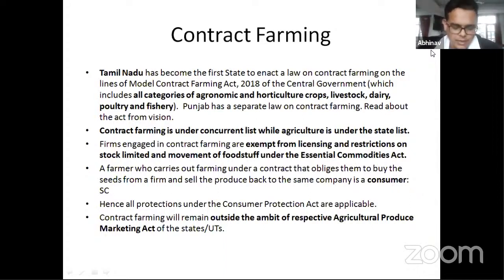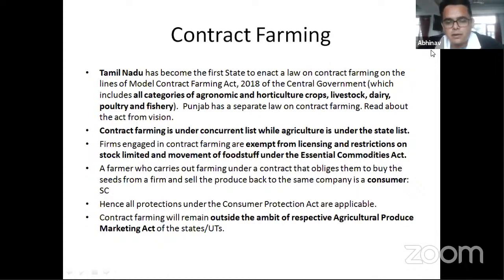Now, another very interesting thing that the Supreme Court has done. Mostly in contract farming, if I as a company engage some farmers, then I would obviously want those farmers to produce a certain kind of fruit or food, right? Because that food has to match my requirements. One of the ways I do this is that I give these farmers seeds on my own. So the Supreme Court has said that if there is a relationship like this, where the company gives seeds to the farmers and the farmers sell the produce back to the company, then the farmers are covered under the definition of a consumer. Okay, this is what the Supreme Court has said.